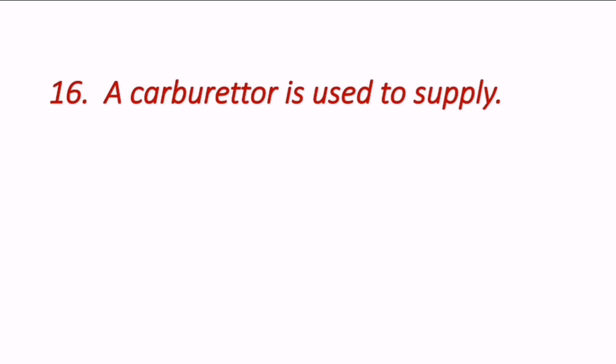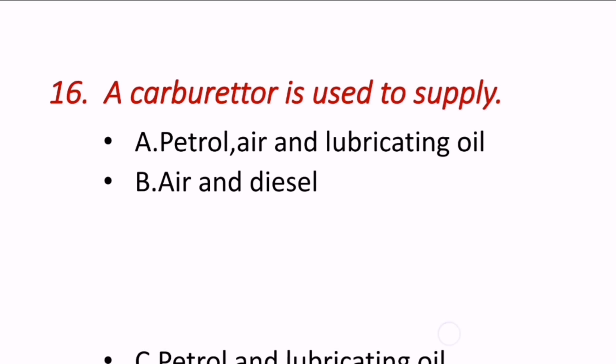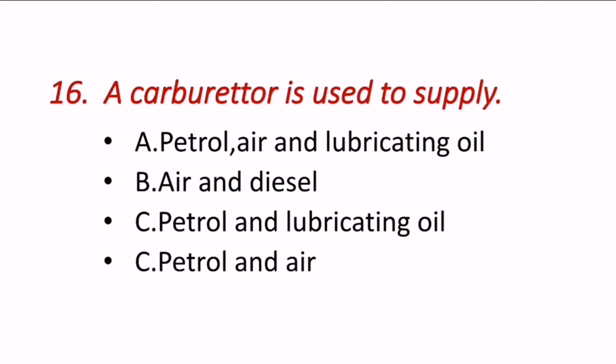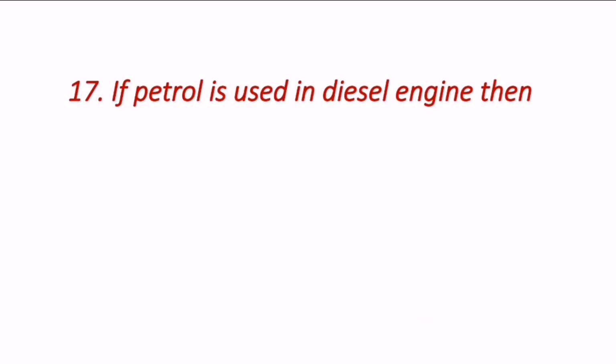Next question, a carburetor is used to supply. So carburetor is a very important device. This is used to supply, I think, petrol and air. Last option is correct. So petrol and air is mixed and atomized in the carburetor.